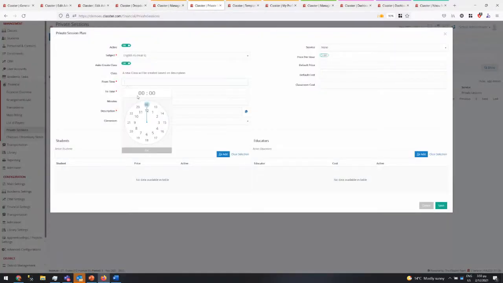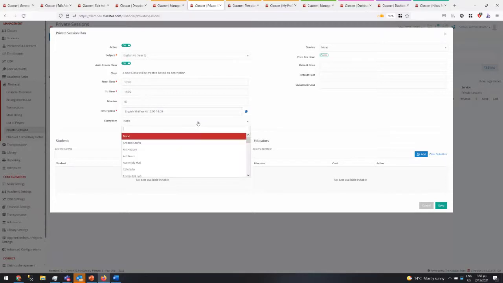Then, what is the normal time usually? This is a default time, but of course this can be changed. That will be charged for 60 minutes. You can write a description. We can define a class we want this to be. Then we can say if this is charged, and if it's just per hour. And the default price, let's say 10 euros, and the cost for the teacher is 8 euros, and the classroom cost is 1, so we make 1 euro per hour.